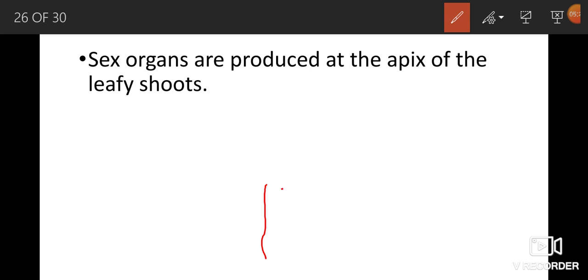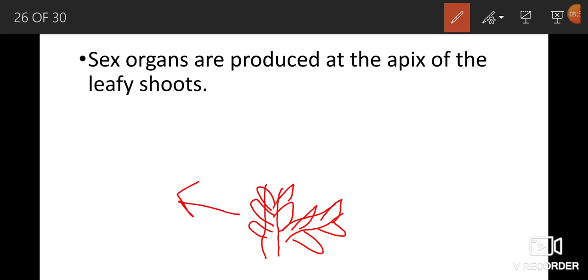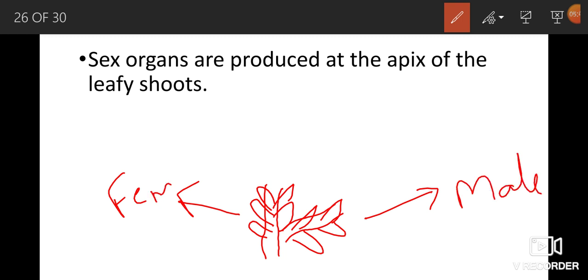In mosses, this is the main axis and this one is the lateral axis. On these axes, leaves are arranged spirally. The main axis is called the female branch and the lateral axis is called the male branch. At the tip of these branches they produce sexual organs. So sexual organs are produced at the tip or apex of the leafy shoots.